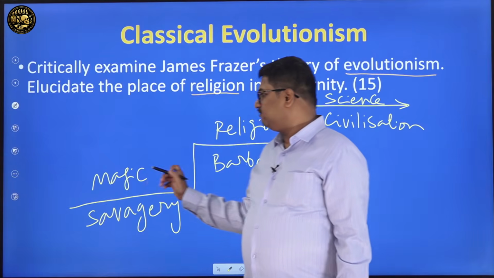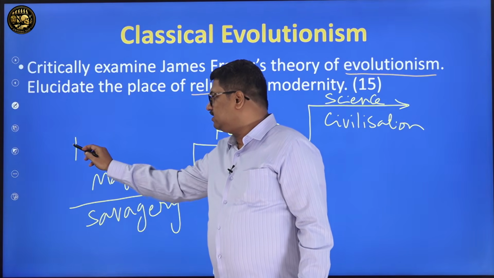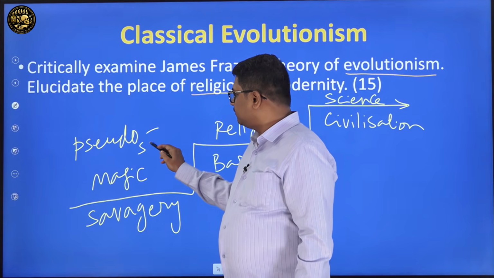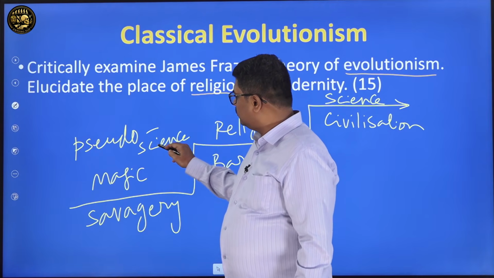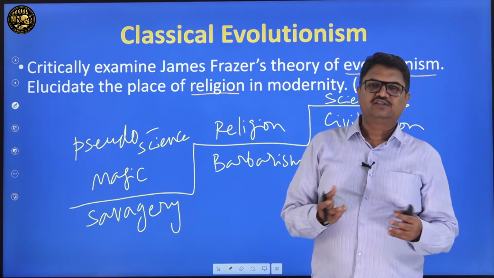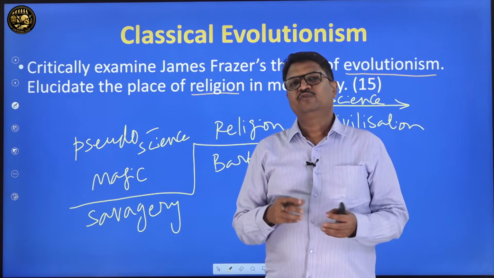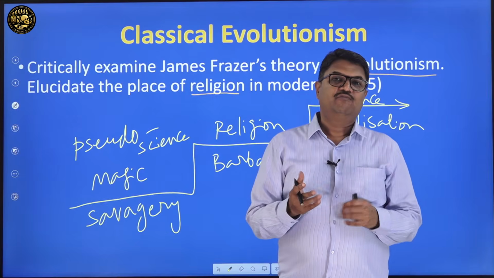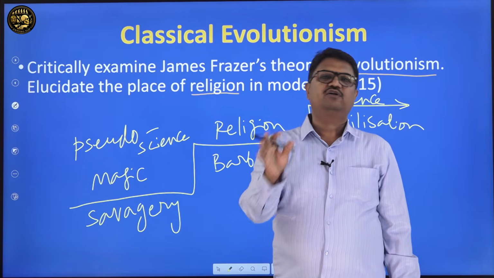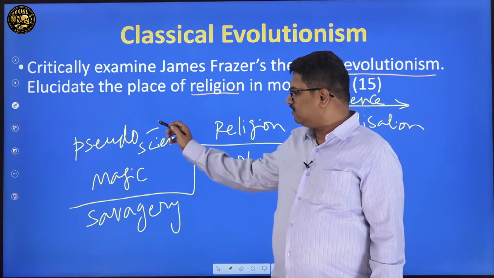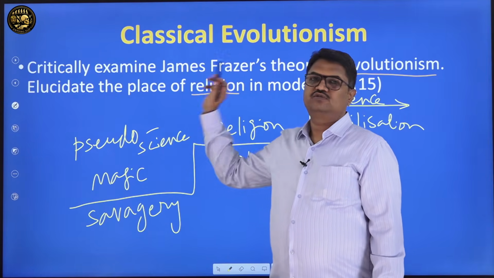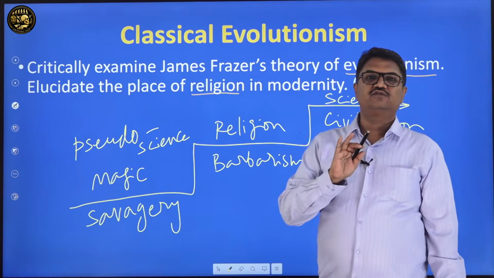He says in magic there is something he initially called pseudoscience, because in magic there is some logic. In those days, very long back, people had some primitive logic, and that primitive logic worked. But here the primitive logic stopped. That logic is not working. That is the reason Frazer calls magic pseudoscience. But here the pseudoscience does not work.